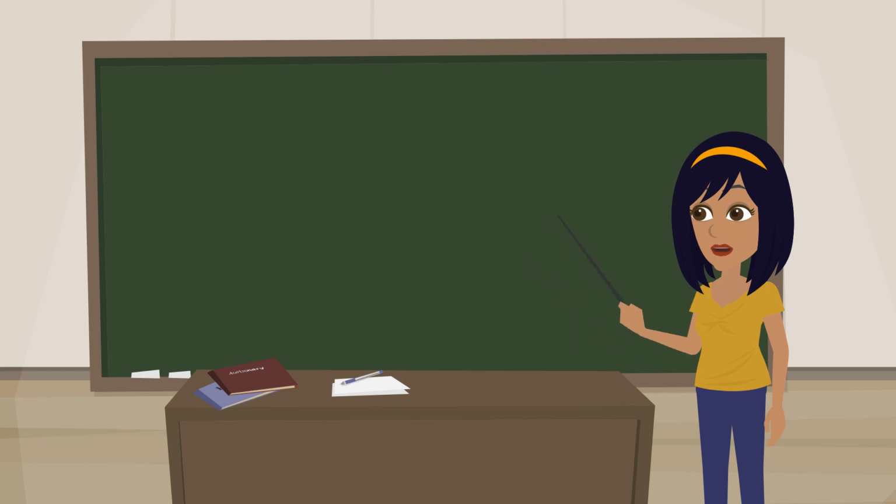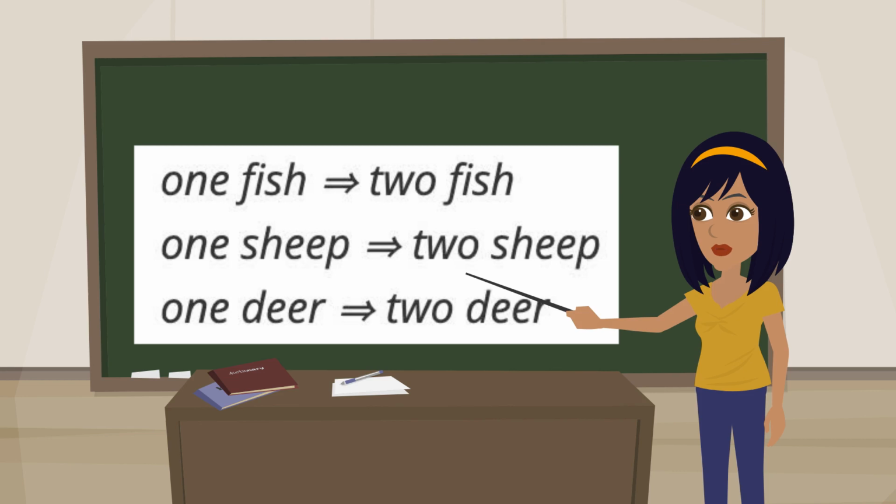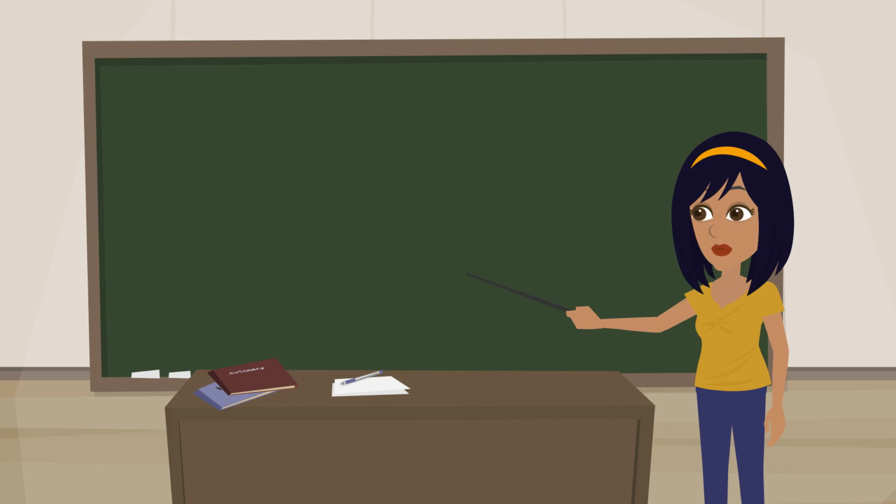Some nouns are spelled the same way whether they are singular or plural. One fish, two fish. One sheep, two sheep. One deer, two deer. Nouns with Latin and Greek origins form plurals in strange ways.